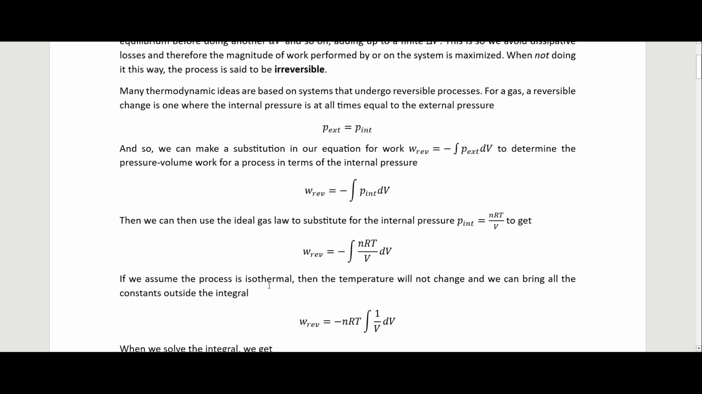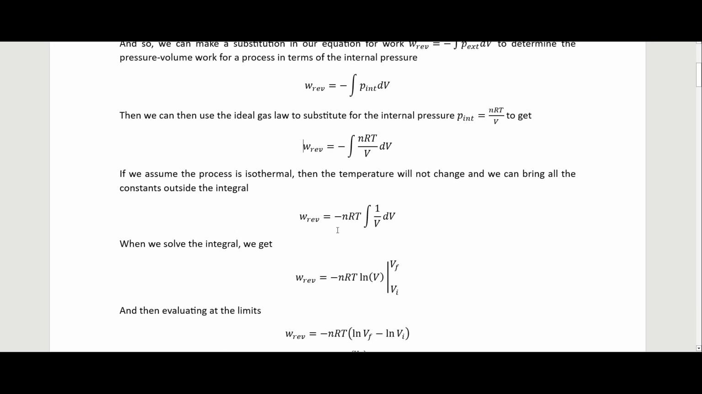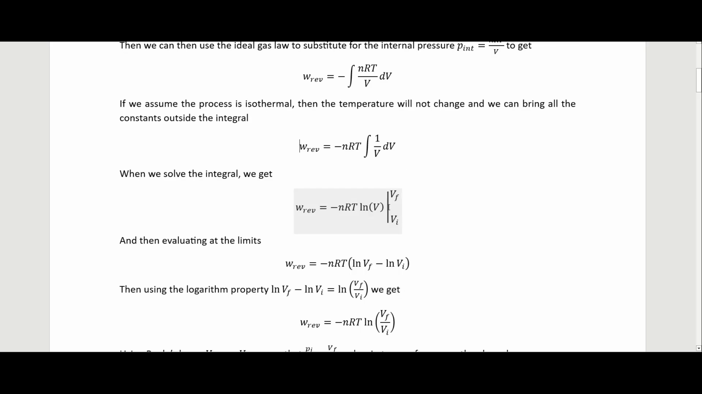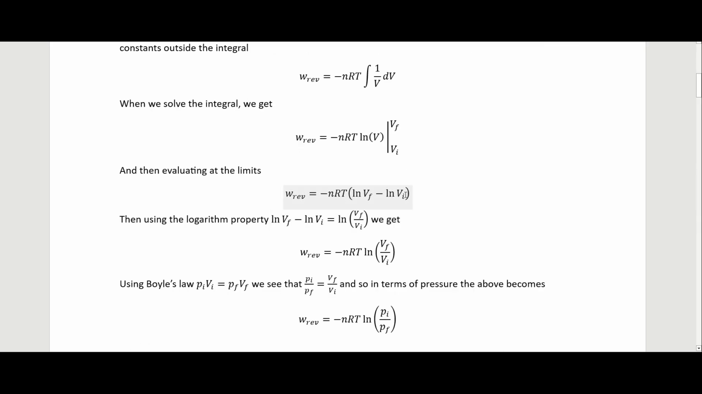If we assume the process is isothermal, meaning that the temperature will not change, we can bring all those constants outside the integral. Then we solve the integral, where we have the 1 over V right here. That just becomes the natural log of V. Then evaluating it at the limits, so our V initial and V final. So what we end up with is this right here.